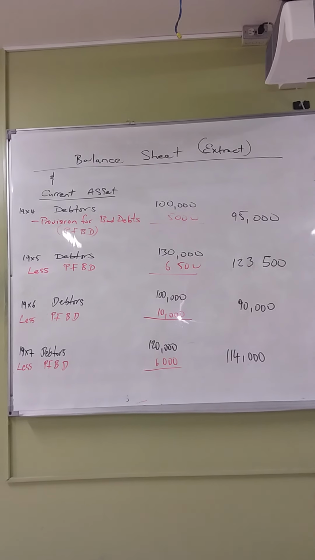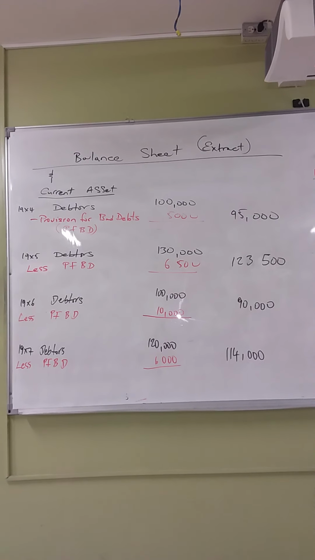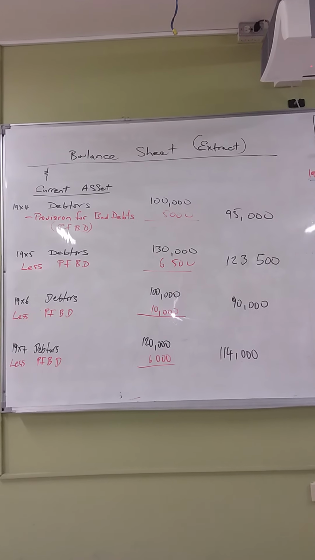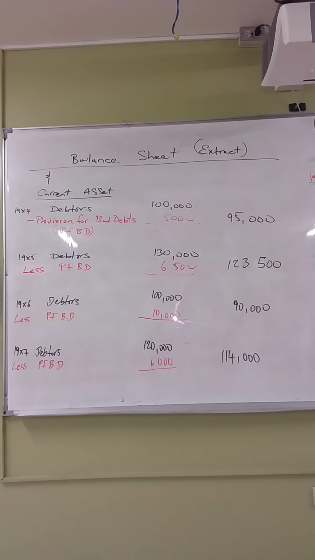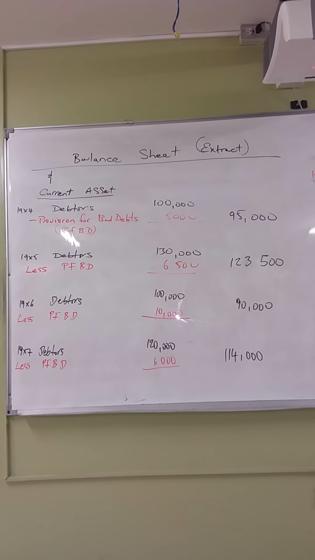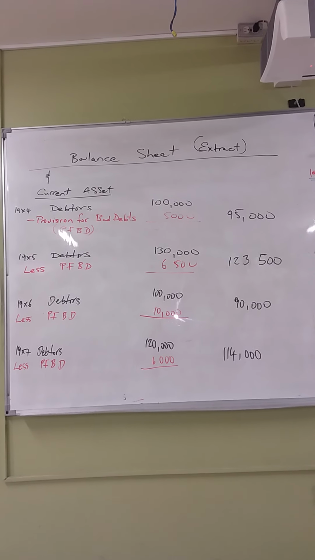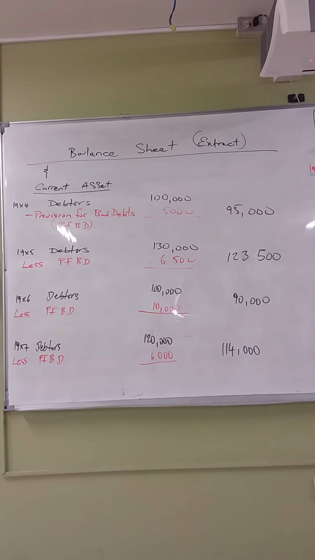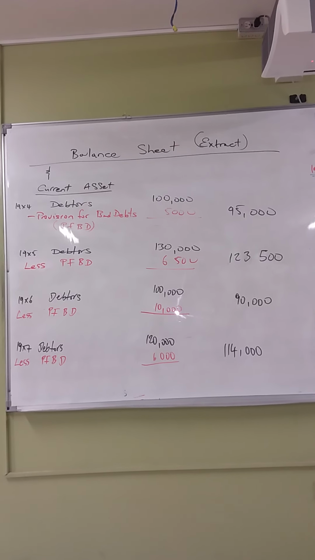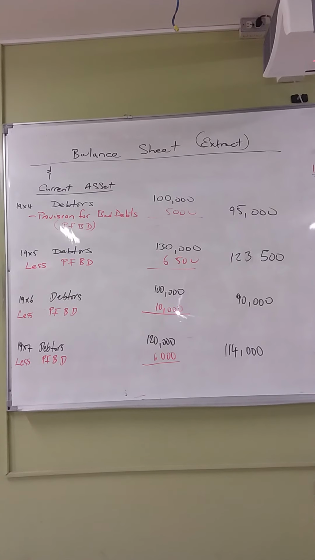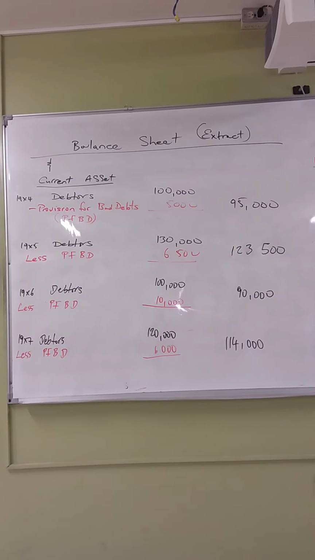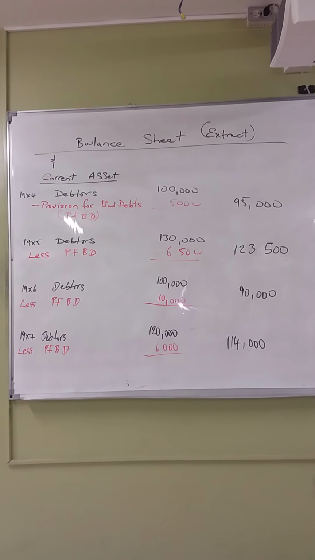It's the total we put in the balance sheet, whereas we only put the increase or decrease amount in your profit and loss. We put the entire amount for that year in the balance sheet. So 100,000 minus that 10,000 gives us 90,000. So we're saying realistically, we'd only be able to collect 90,000 for the year 1996.